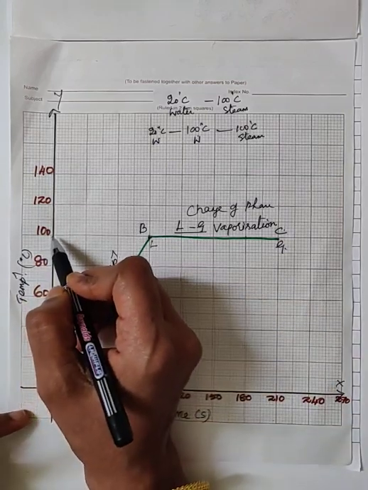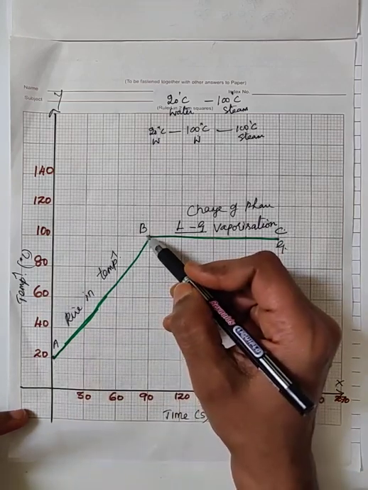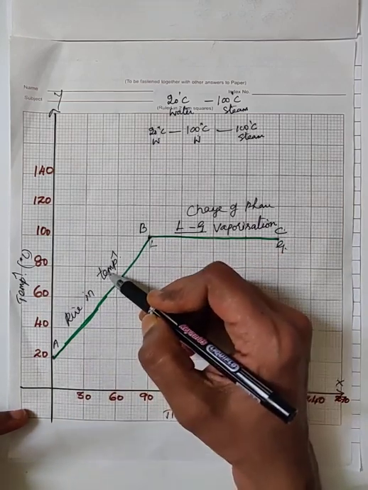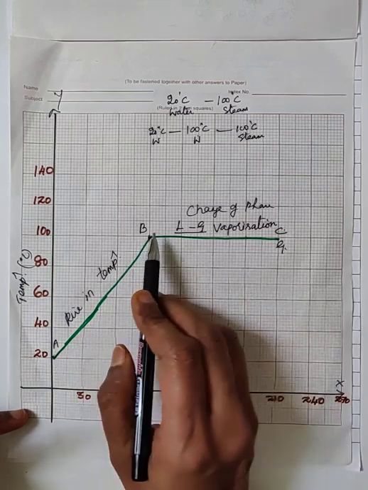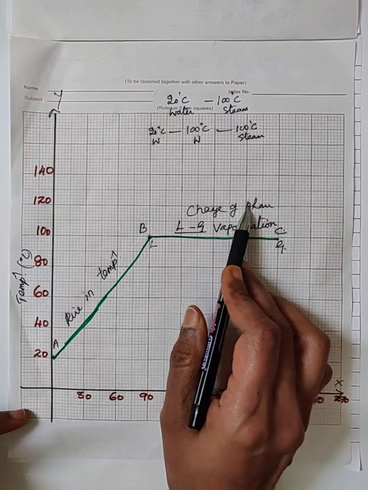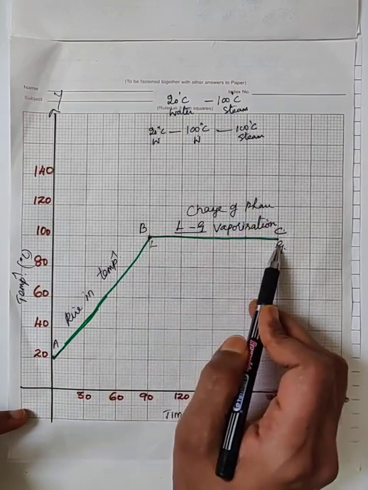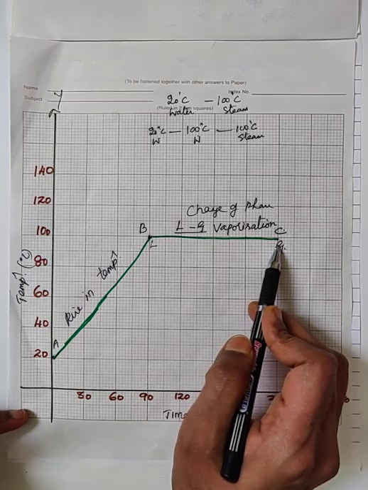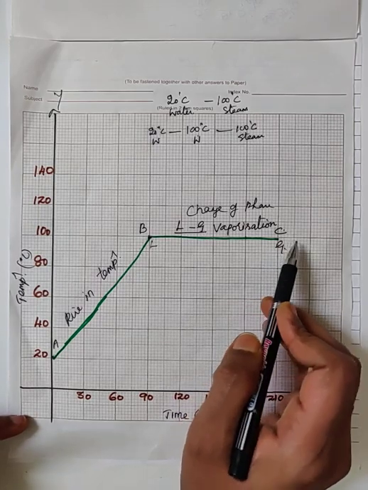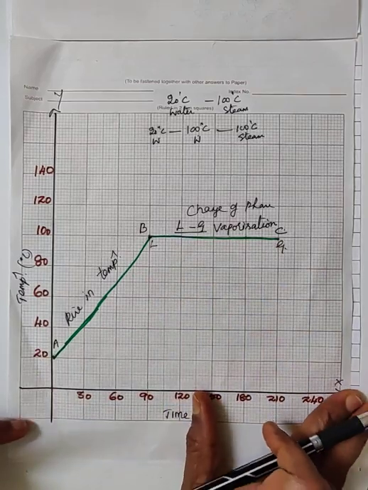This boiling point of water is 100 degrees Celsius. So the AB portion of the graph represents the rise in temperature of water from 20 degrees Celsius to 100 degrees Celsius. The BC portion of the graph represents change of phase. That is, the substance changes from the liquid state to the gaseous state. This is the way you have to draw the graph. Analyzing the graph means that for each portion of the graph you have to specify what it represents.